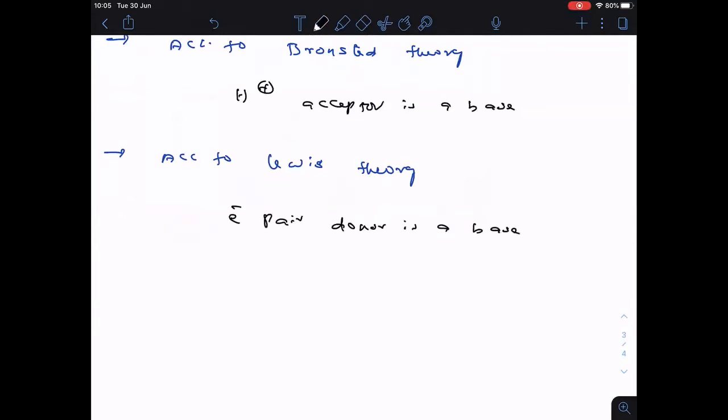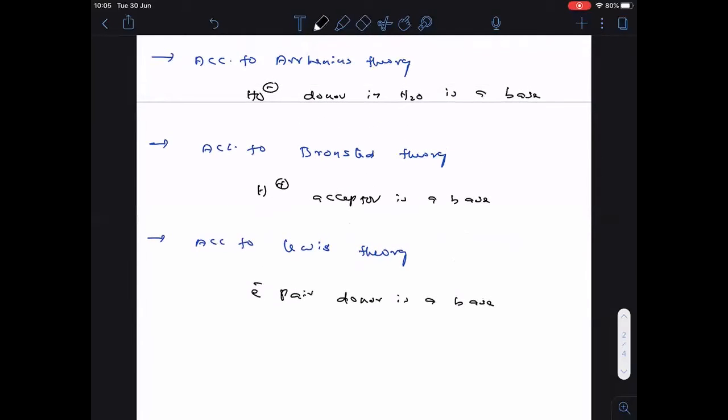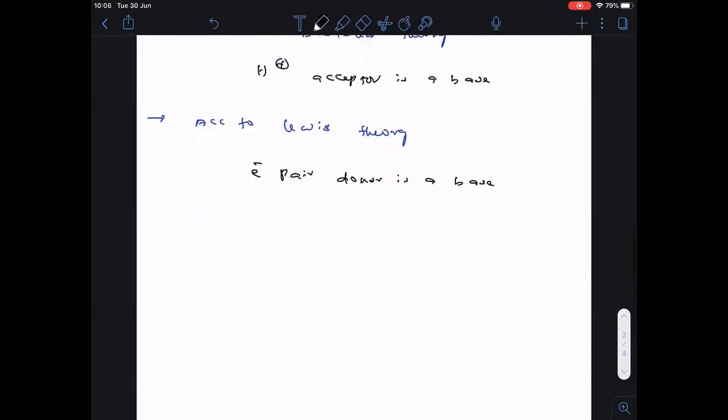Followed. So these are the three fundamental theories: Arrhenius, Bronsted, and Lewis acid-base theory.